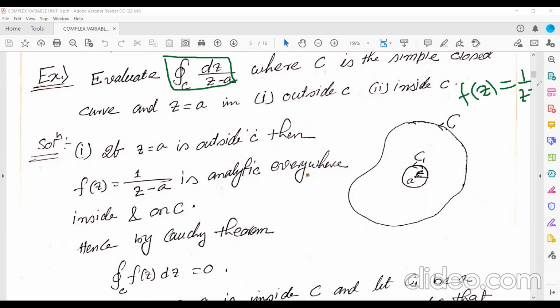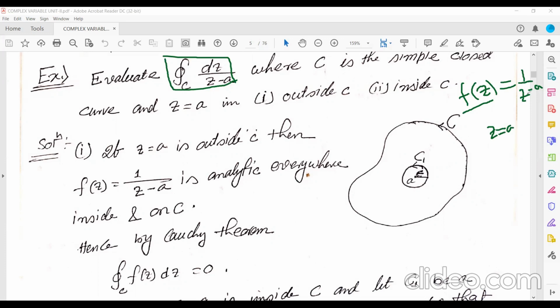Okay, this is z minus a. Now, for what value of z does the function f(z) not exist? Except z equal to a. If you take any value of z here, the value of f(z) exists.